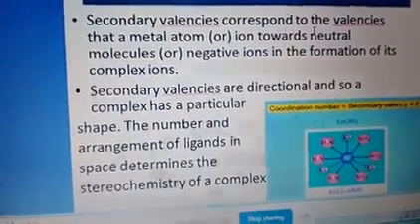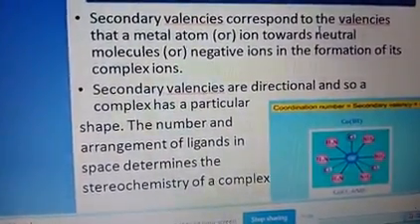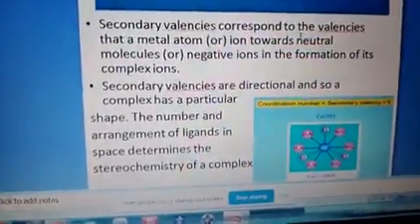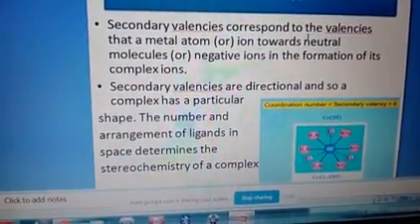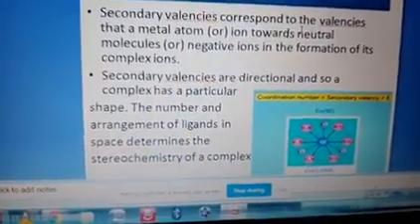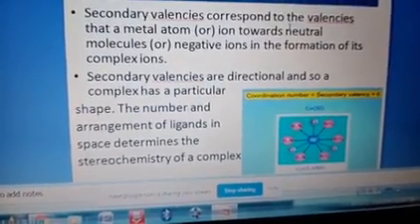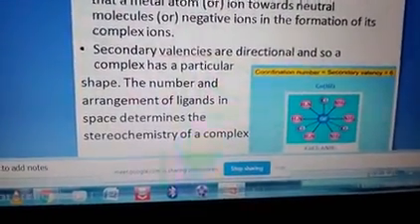So a complex has a particular shape. We can ask why a complex compound has a particular shape. You need to write that secondary valencies are directional. Because of that, a complex compound always will have a particular shape.